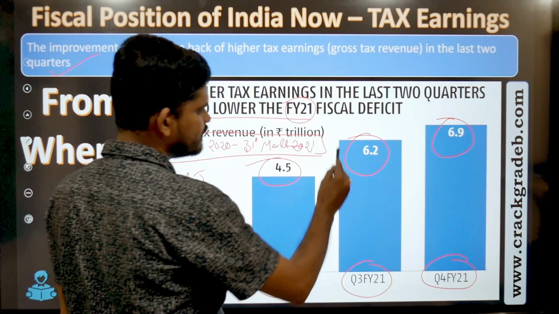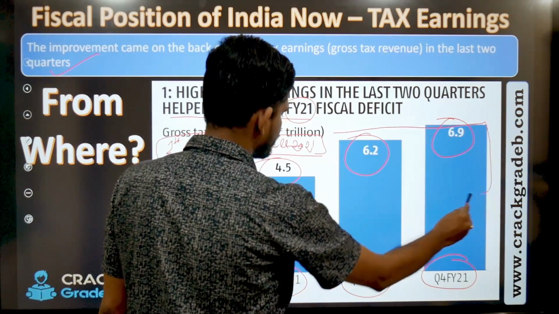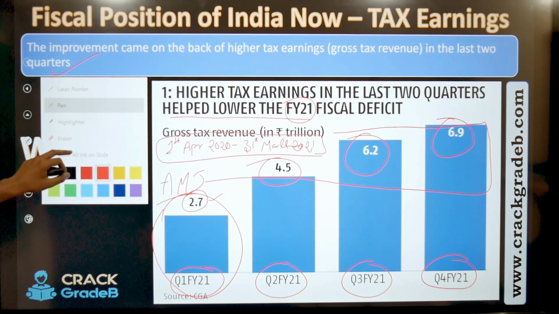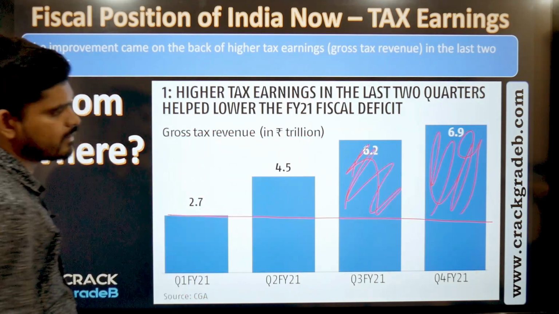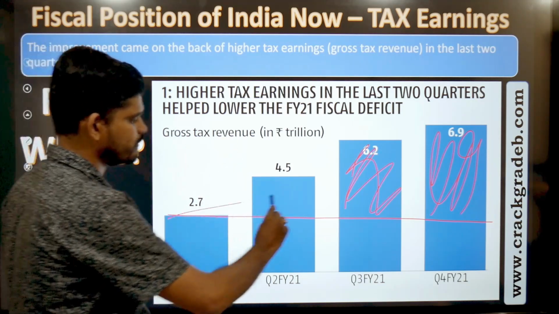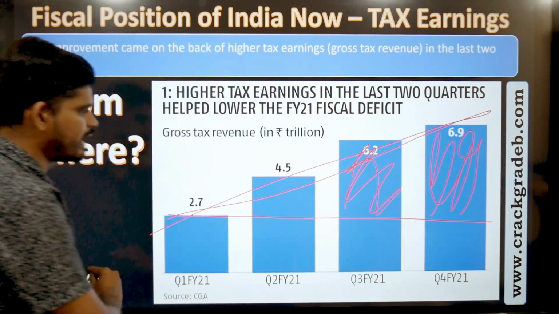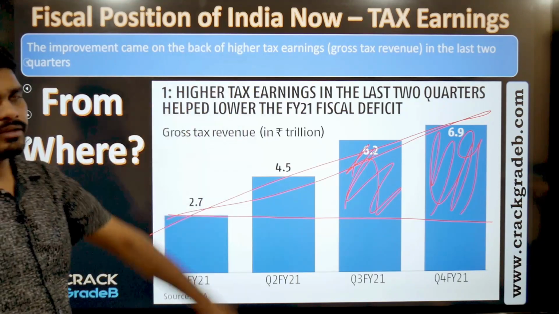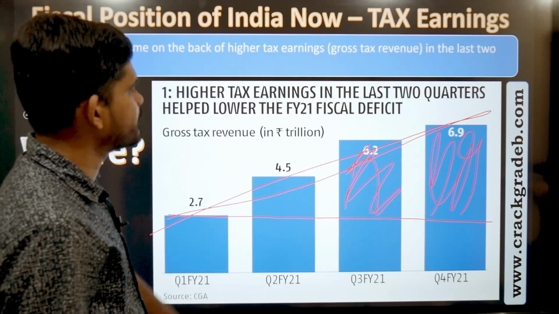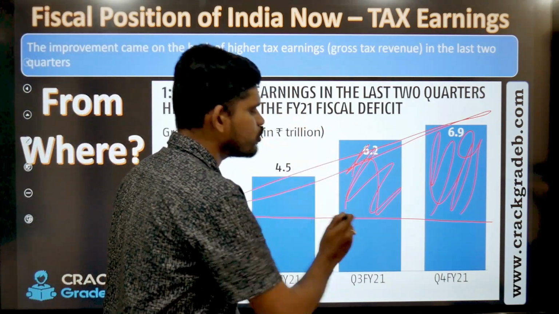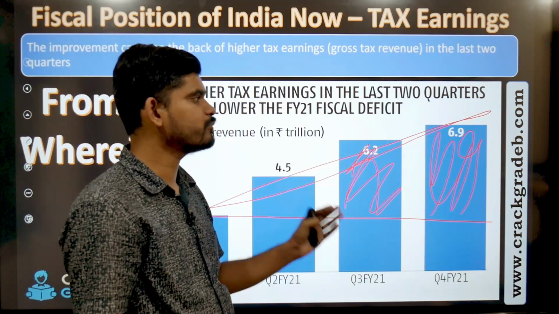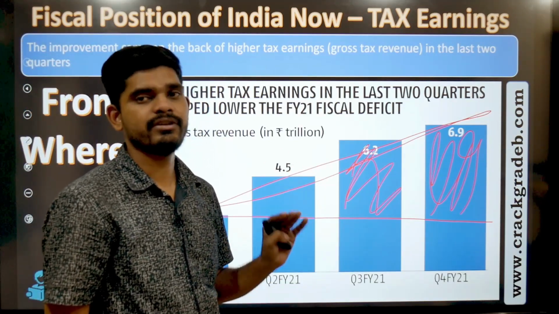So you can see the last 2 quarters were very good. If you see the movement from here to there, even if you draw a line, it would be a slope line. So this slope shows that the last 2 quarters of financial year 21 were very good in terms of tax collection, right?